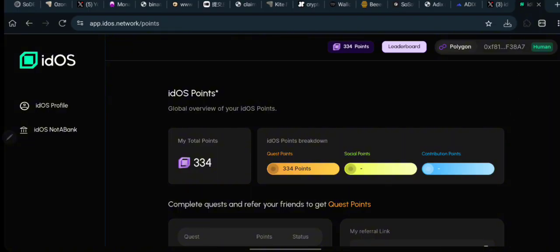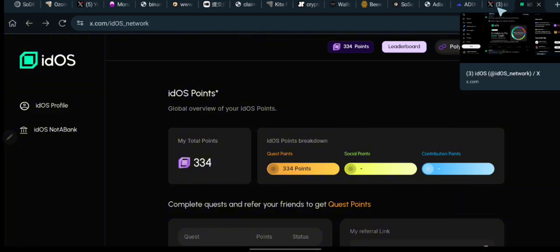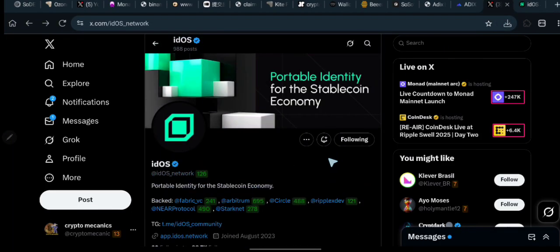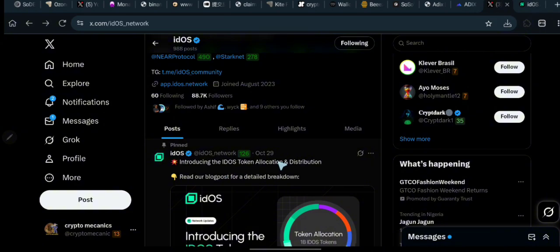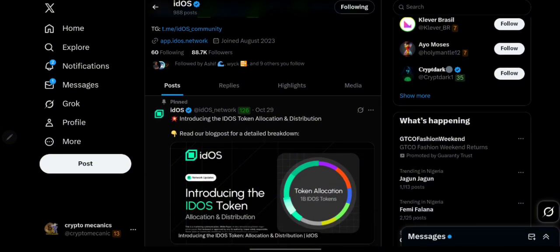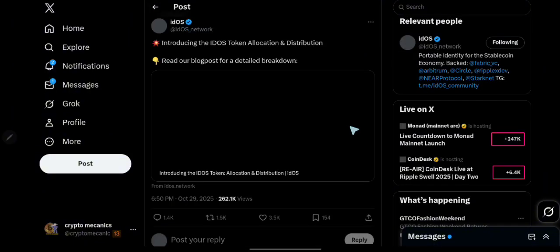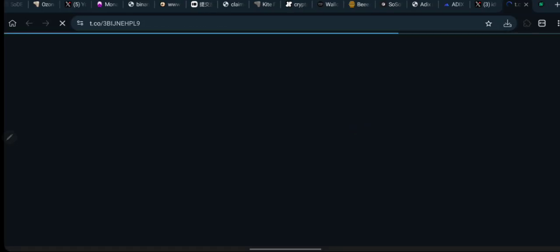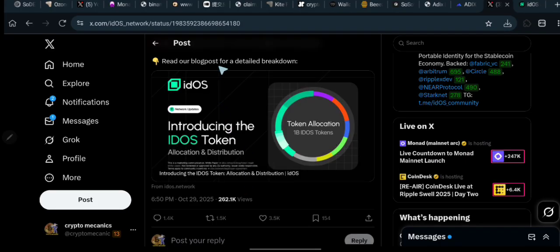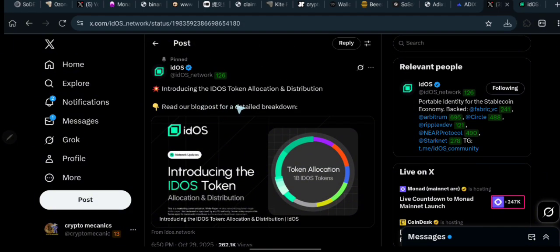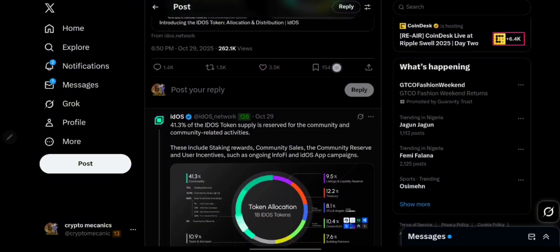So going back to the main business of the day, before we talk about the IdOS KYC, let's quickly talk about the token allocation, distribution plan, and of course the tokenomics in general. When I come over here to the X account of the IdOS, you can see that on the 29th of October they dropped the tokenomics right here, which they tagged introducing the IdOS token allocation and distribution. When I open up this tweet, you can see there is a quick summary of the whole thing right here.